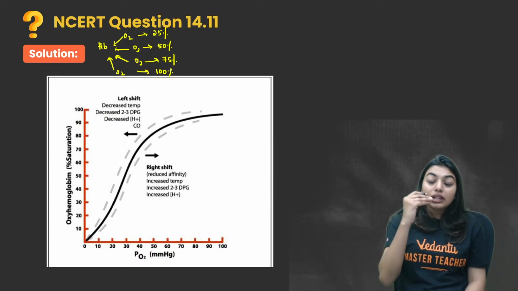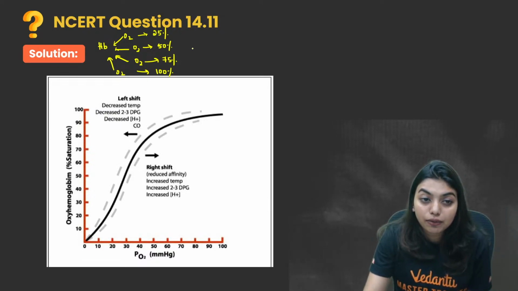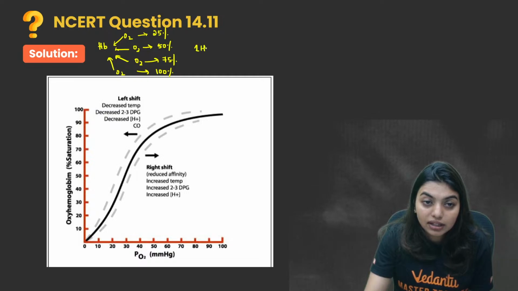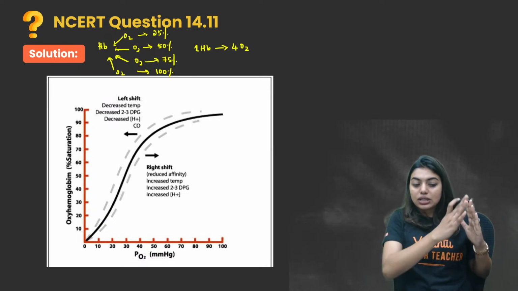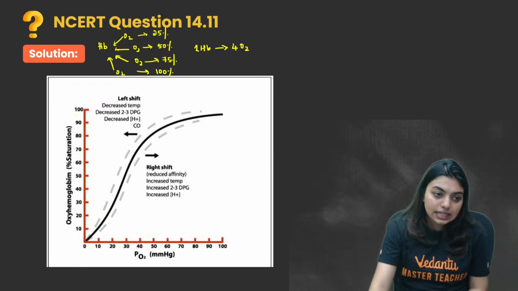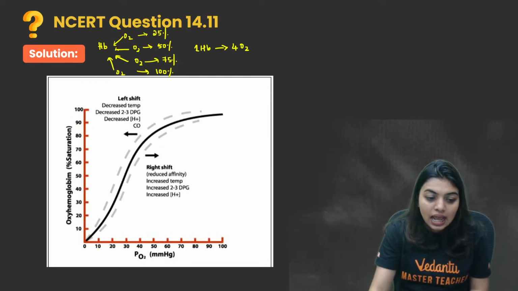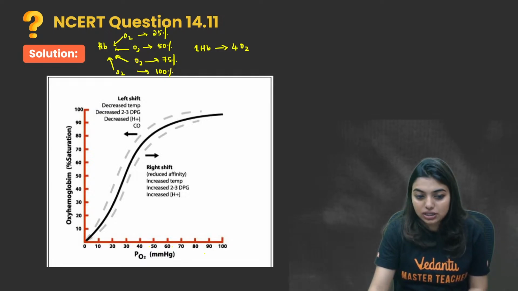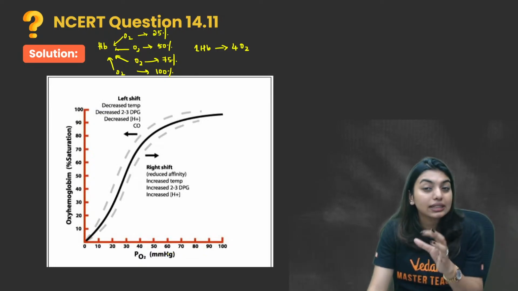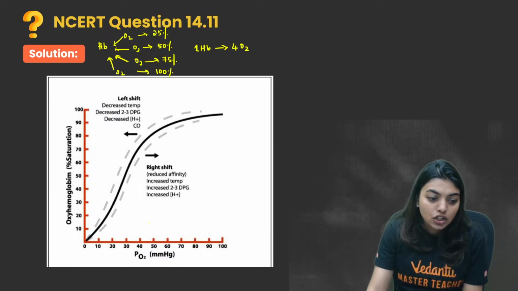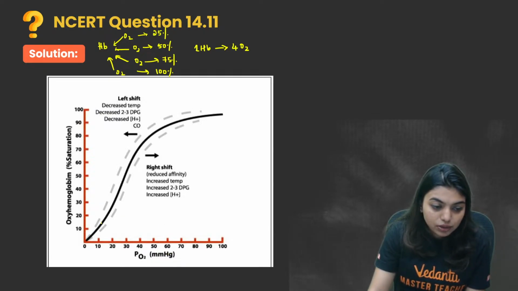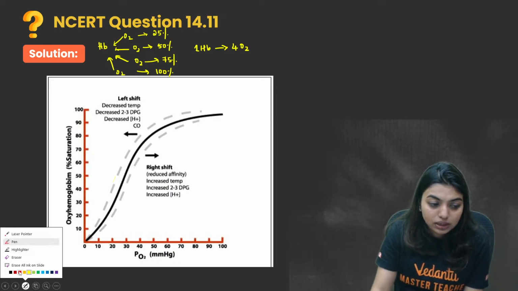That is, to reach up to 100%, one hemoglobin needs 4 oxygen groups to reach 100% saturation. So the saturation is written on this side, up to 100%, and your partial pressure of oxygen is written on the other axis. If partial pressure is not high, then saturation will not be reached easily. So here, students, the graph is going in an S-shaped curve, and the oxygen curve will shift towards the left.